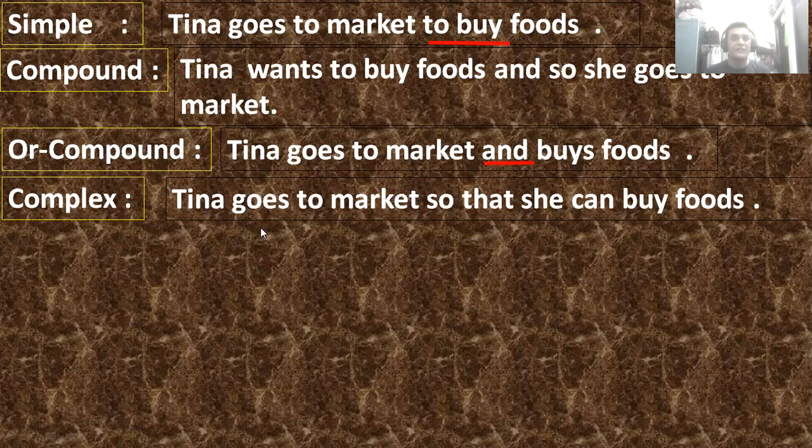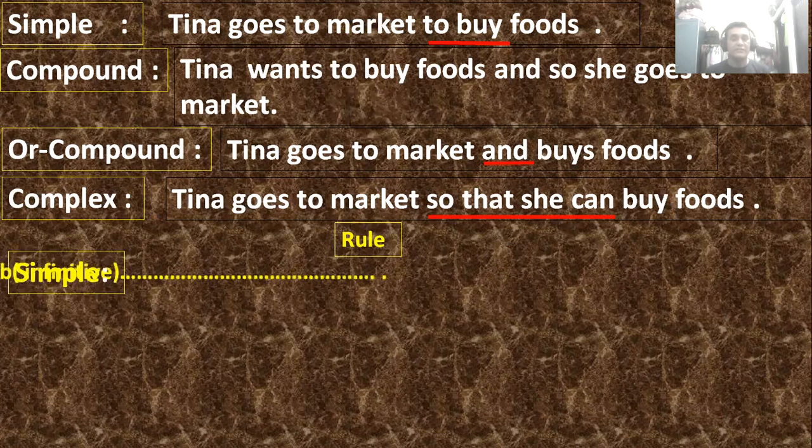Tina, subject, goes, verb as usual, to market. Okay, and then for to, in simple, you have to put here so that, at a time, so that at a time, not so that, but so that, যাতে. Then again, in complex sentence, the subject and pronoun of the subject. Okay, Tina, she. For Tina, here is used pronoun she, and as this is the present tense, we put here can. Then another thing happens. Okay, in simple rule.